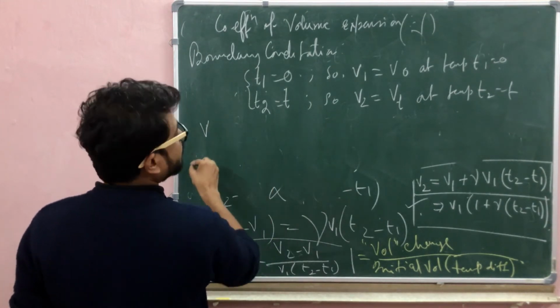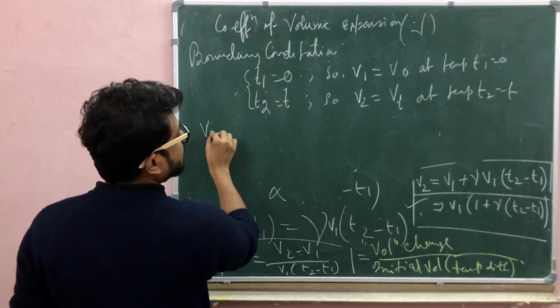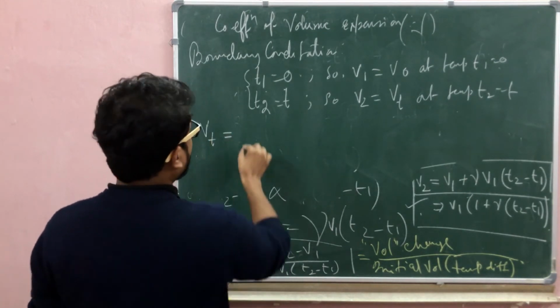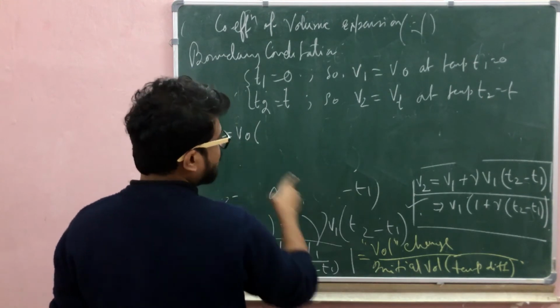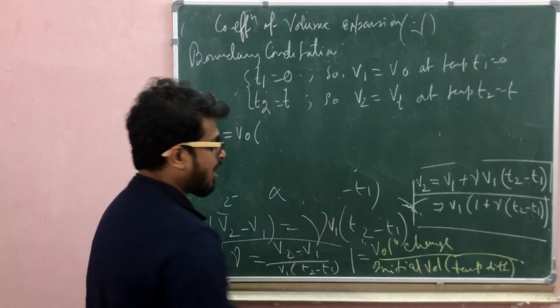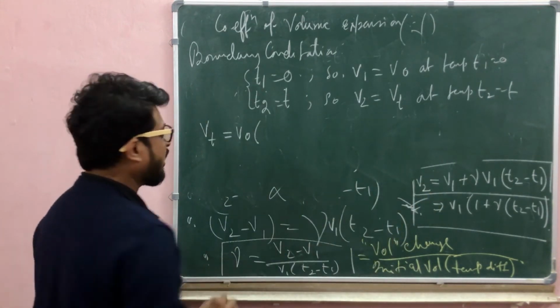V2 is now Vt and V1 is now V0. I put it in that equation; you can put it in any of these three equations. I choose that equation. Okay.